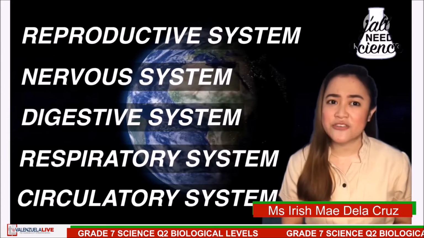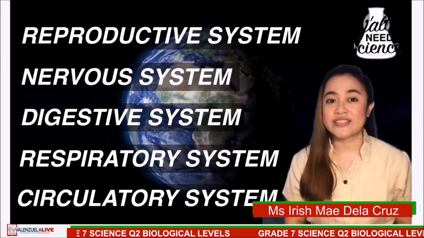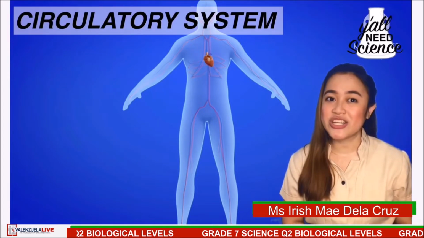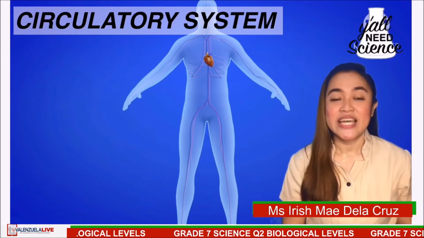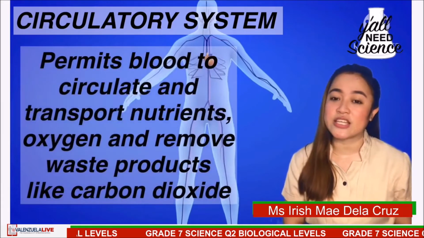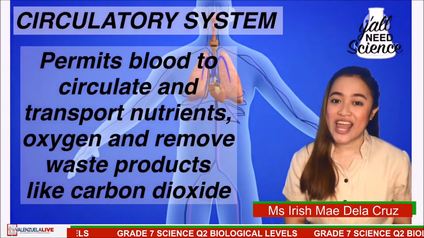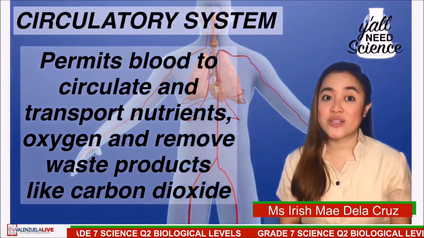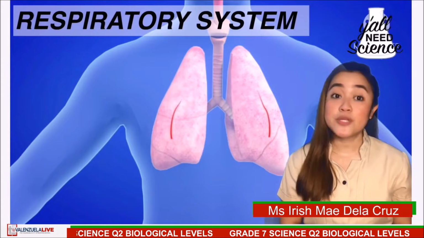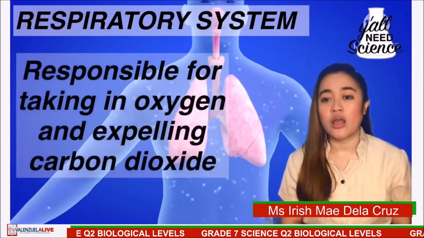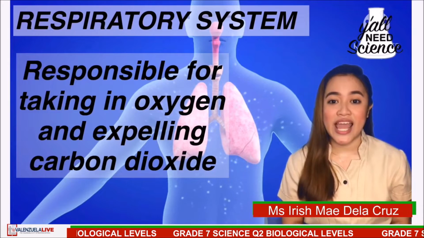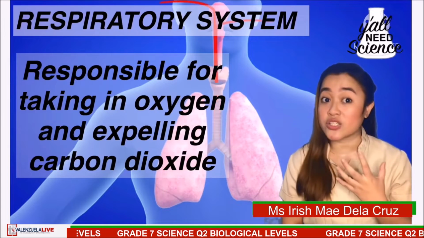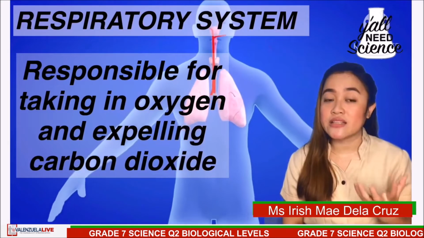Now, let's identify the differences between these organ systems. So, let's start with the circulatory system. What is the function of the circulatory system? It permits blood to circulate and transport nutrients, oxygen, and remove waste products like carbon dioxide. How about the respiratory system? The respiratory system is responsible for taking in oxygen and expelling carbon dioxide. So we inhale the oxygen and we exhale the carbon dioxide.